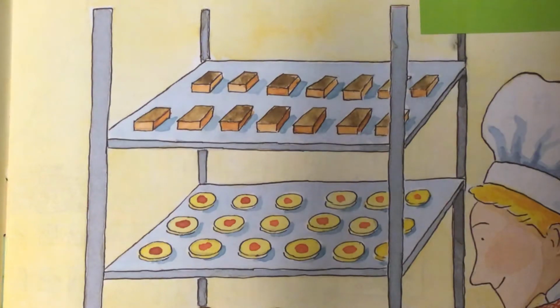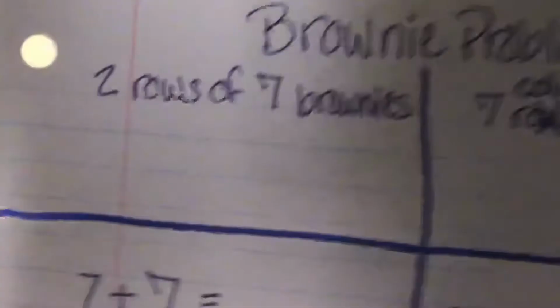So I want you to look at the top tray of the brownies and figure out how many brownies there are. And as you figure it out, I want you to write down how you thought about it. So how did you think about and come up with how many brownies there are? When I do this activity with my students, these are some of the ways they think about the brownies.